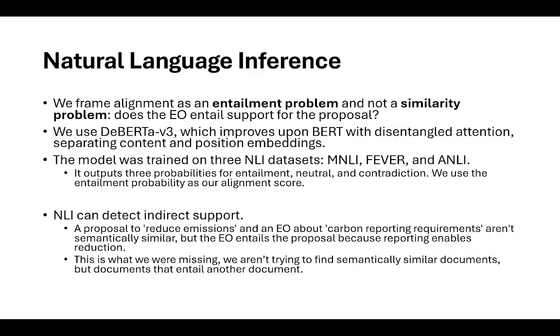However, a lawyer or a human would see that one supports the other, so they really should be aligned. NLI can detect that one entails the other logically, as can a human. They support each other. That's why we need NLI, natural language inference, to figure that out. Semantic models like BERT don't really do that.